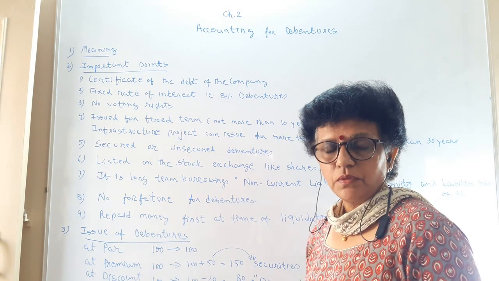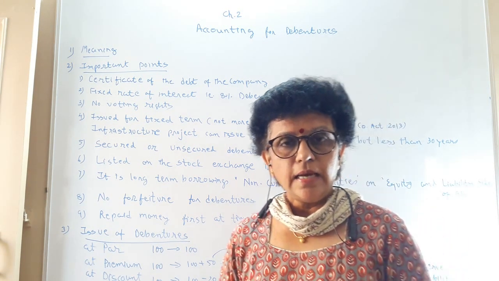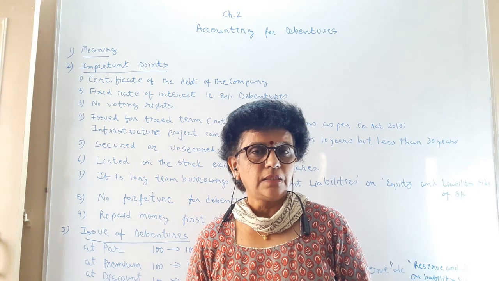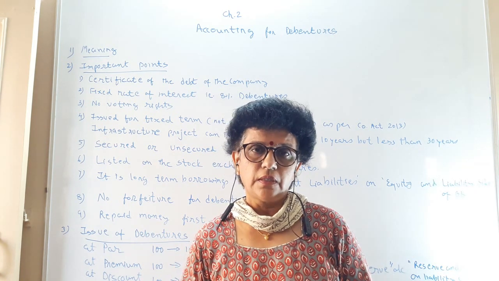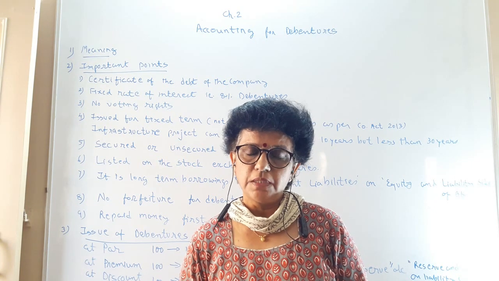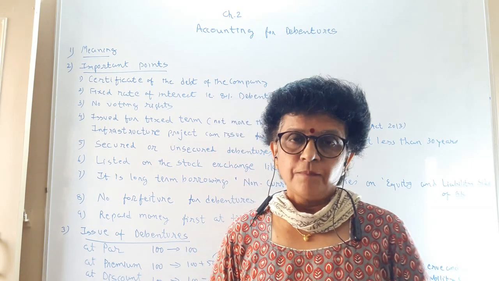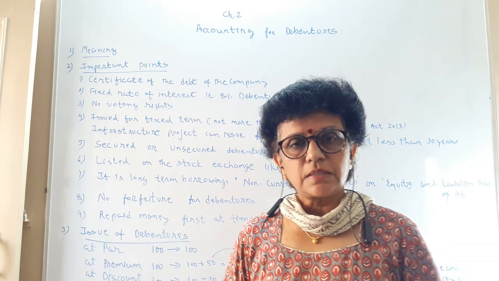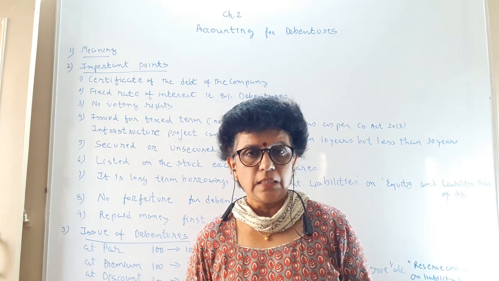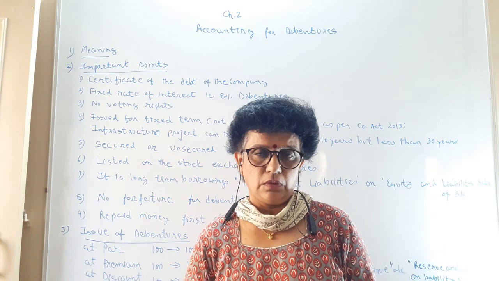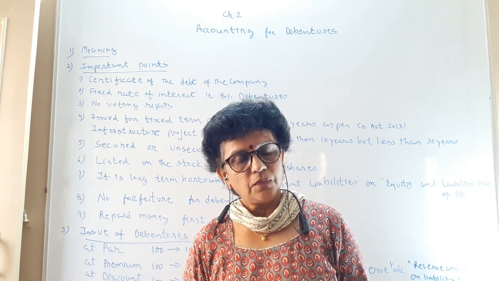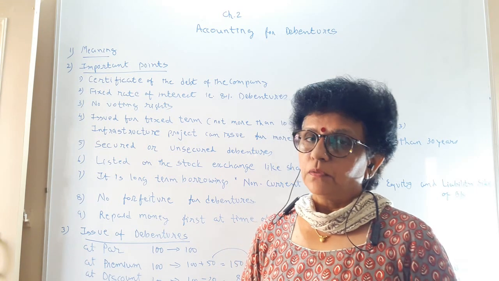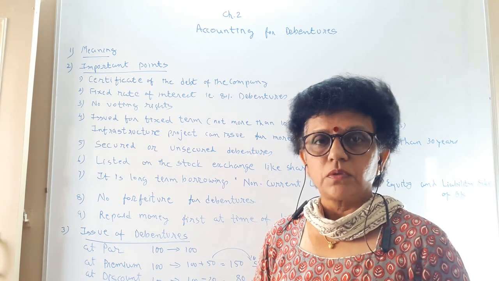We have understood regarding shares and the journal entries and the various aspects of share capital. Now another very important source of finance for the business is debenture. Share capital has limits and the company wants more money. The company has to see various other sources of finance. So debenture is another important borrowed source of finance.